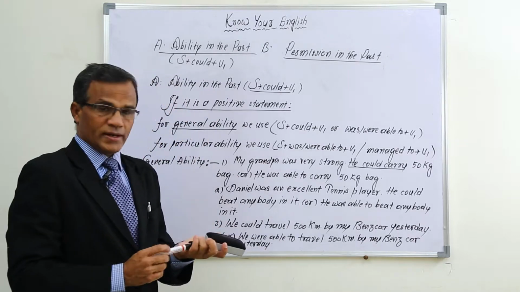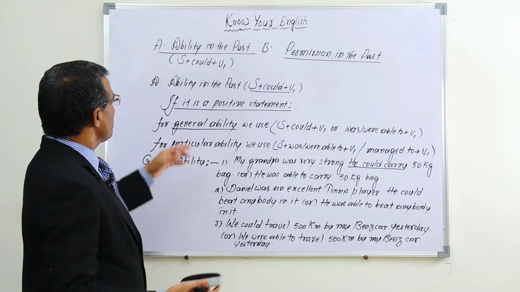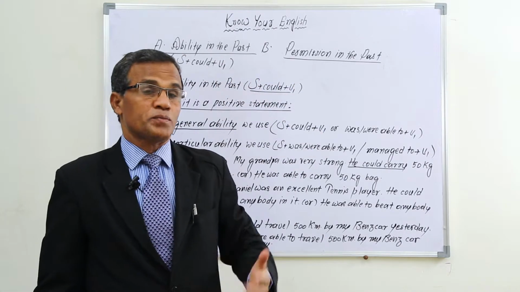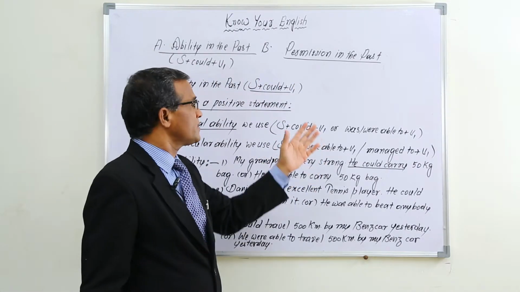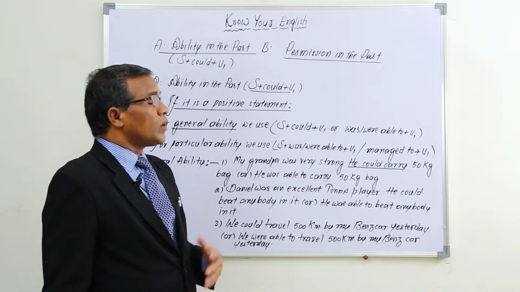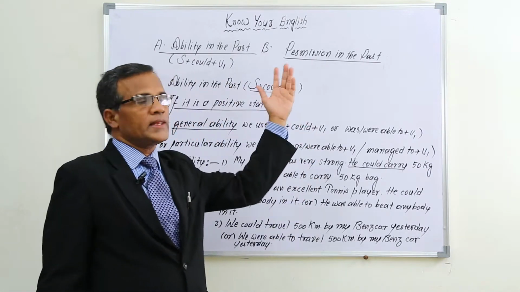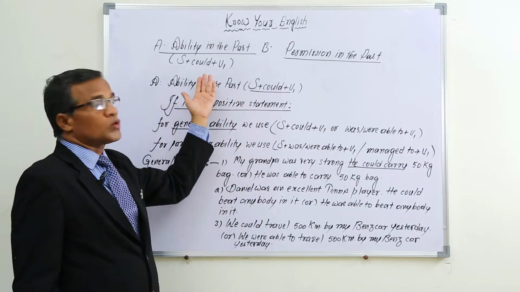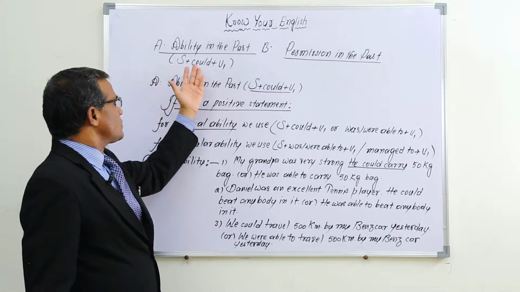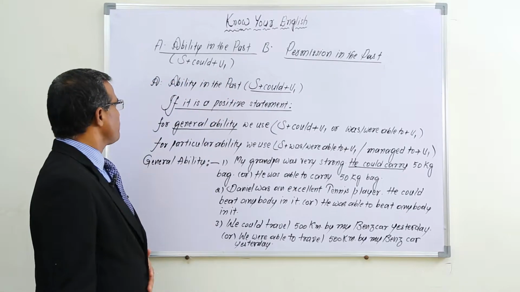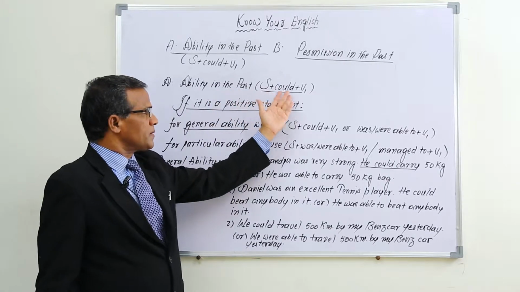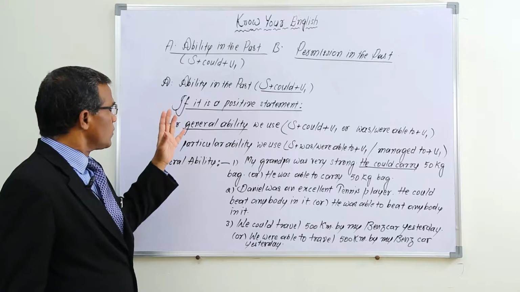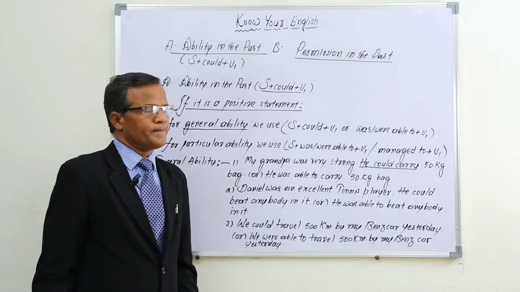Okay, now I will explain what all these things are. Right, ability in the past. So in what way we have to express ability in the past, and in what way we have to express permission also in the past. And for these two types also, how to use could. Okay, subject plus could plus V1 is the structure. Ability in the past, subject plus could plus V1. But there are certain rules for this one to use could.